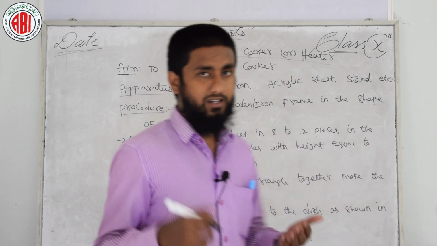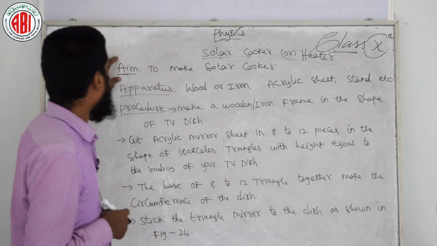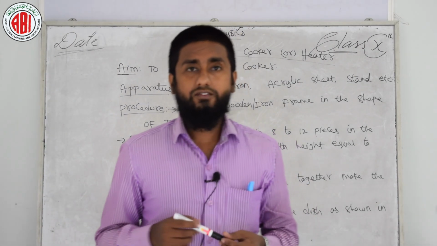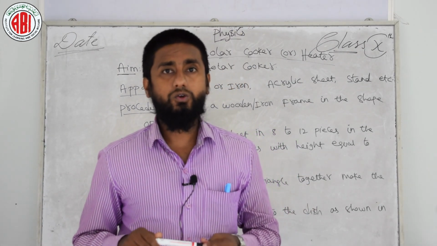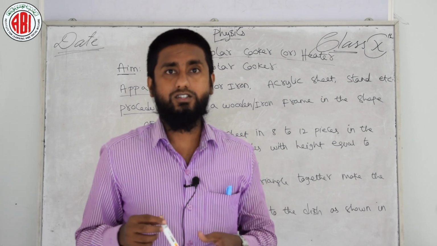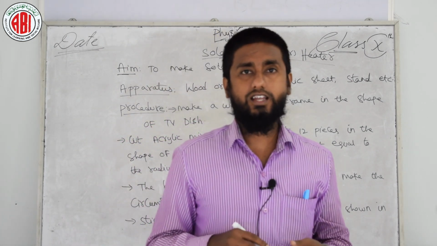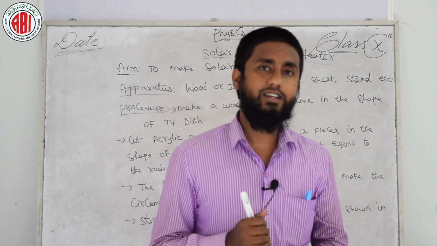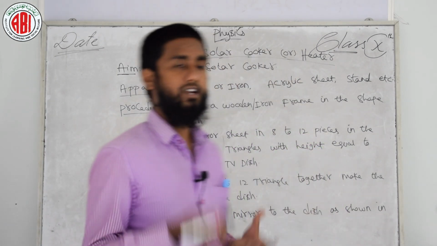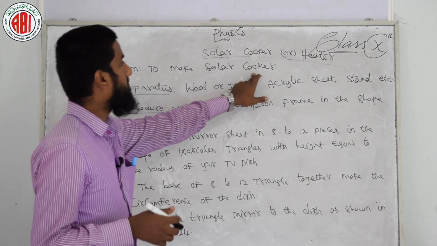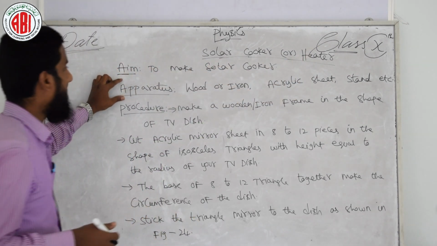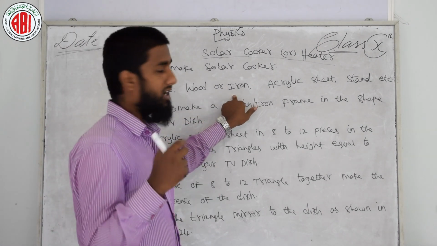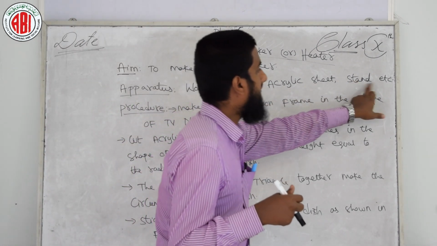Okay, so I wrote the answer on board. You can see the aim to make solar cooker, and in your examination the question will ask you to describe the procedure, or else it will ask you directly to describe solar cooker, or how to make solar heater or solar cooker. You need to write this answer. Aim to make solar cooker or solar heater, whatever it may be. Apparatus, we need wooden or iron, acrylic sheet, stand, etc.